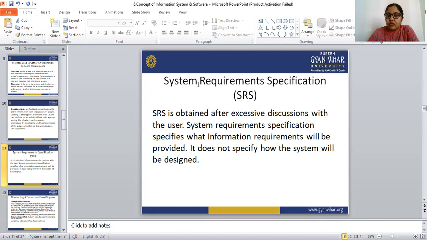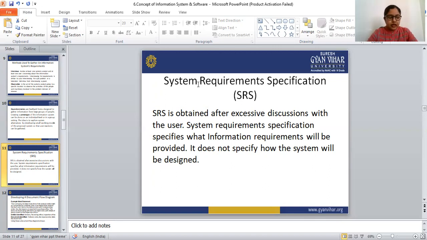The system requirements specification specifies what information requirements will be provided. It does not specify how the system will be designed. It only contains what information requirements will be provided.